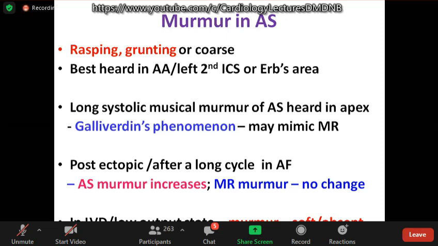How to differentiate it from MR? As we already discussed, post-ectopic or after a long cycle, AS murmur increases whereas MR murmur does not change. When there is LV dysfunction or low output state, the murmur becomes soft and sometimes even absent.